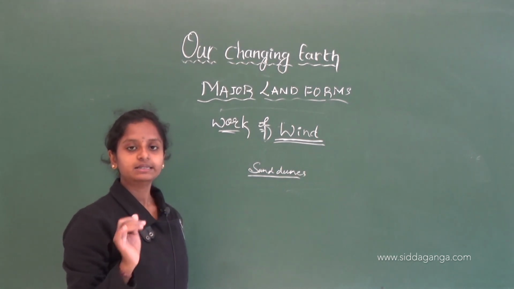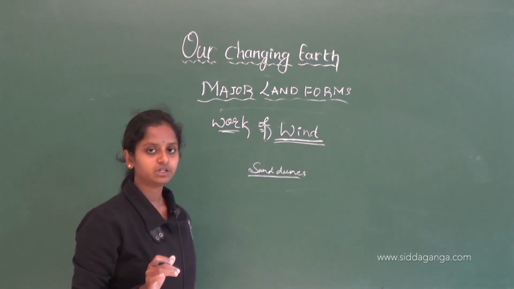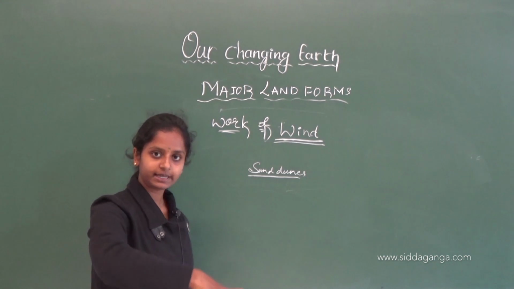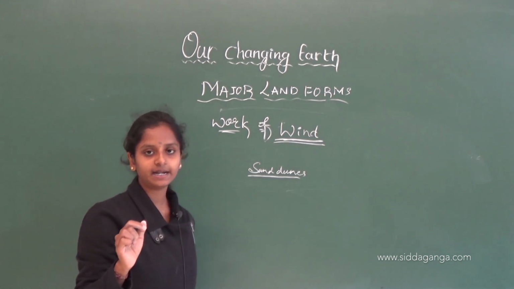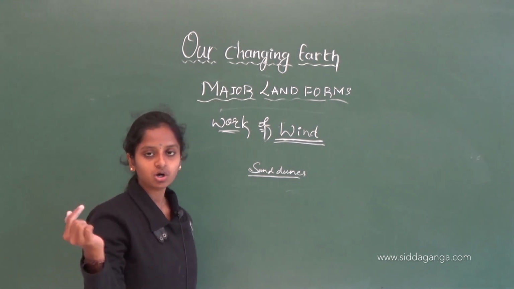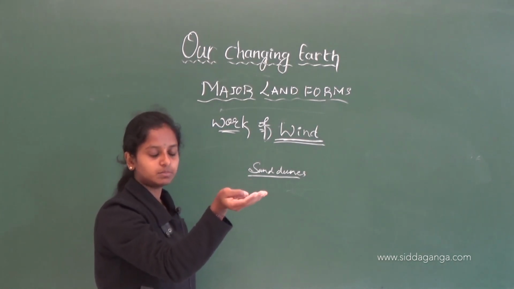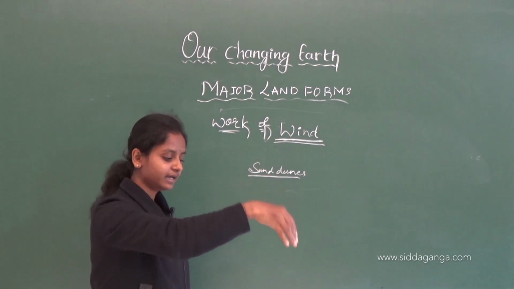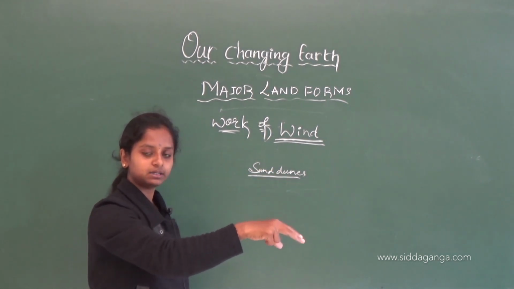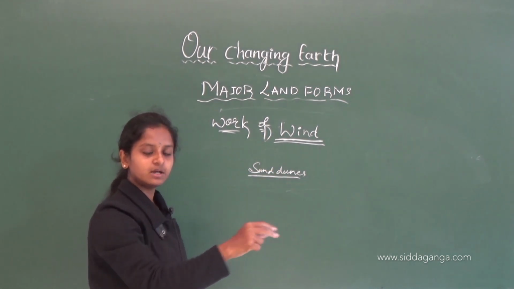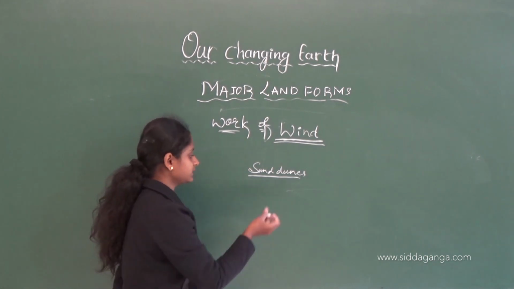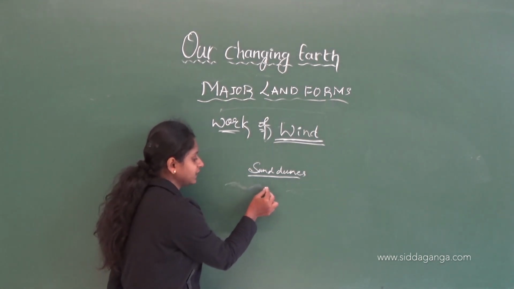See, what will this wind do? It will carry the sand particles along with it. After moving some distance, it will again put down the sand particles at some place. See, let me show you. The wind is moving like this.